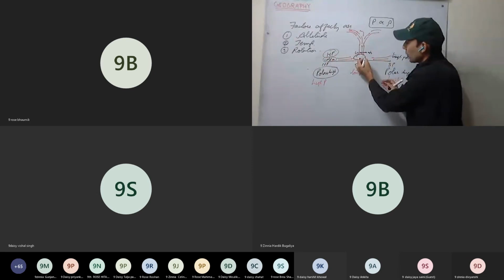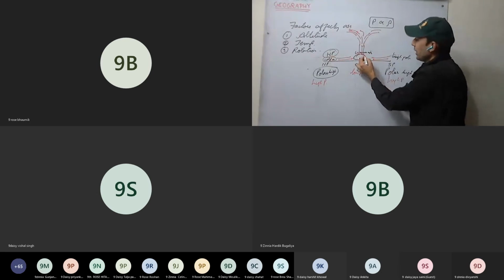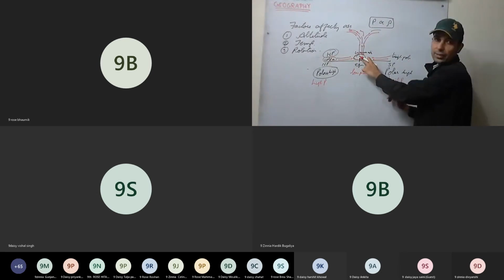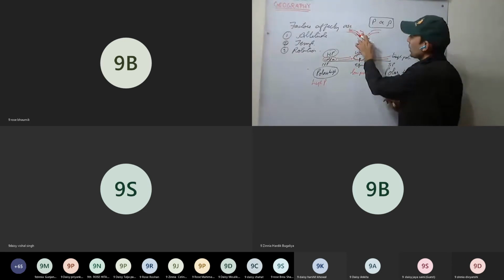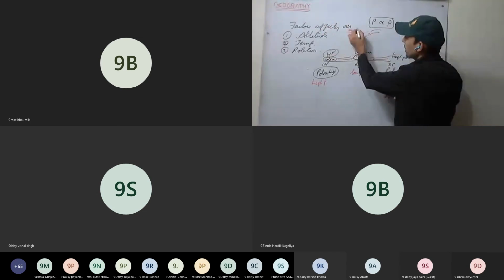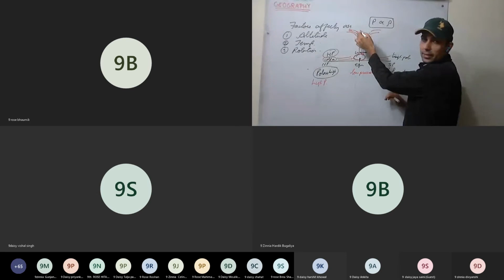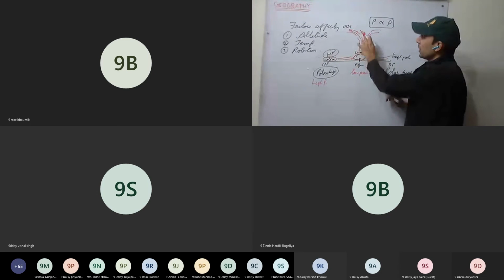That is called a cyclone, formed here. All the air from the surroundings comes towards the equator. This is called the zone of convergence, the place where these air masses converge. This is called a cyclone. And on top here, what is happening? It is moving away. It is diverging. This is called the zone of divergence, and it is called an anticyclone. Here we have a cyclone, and here we have an anticyclone in the top atmosphere, near the tropopause in the troposphere.